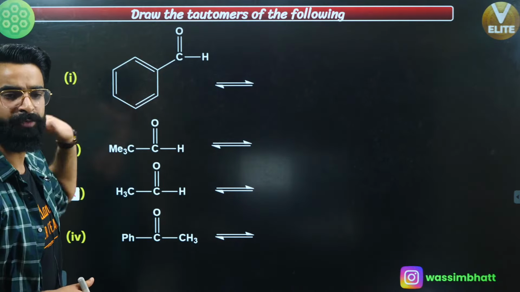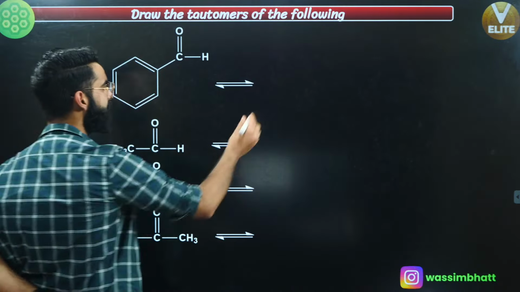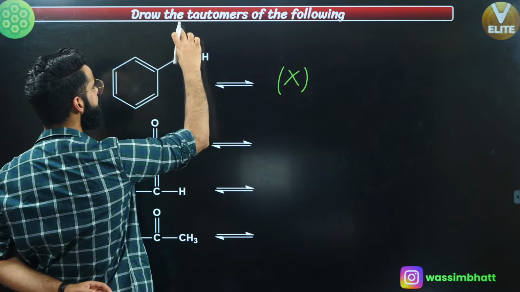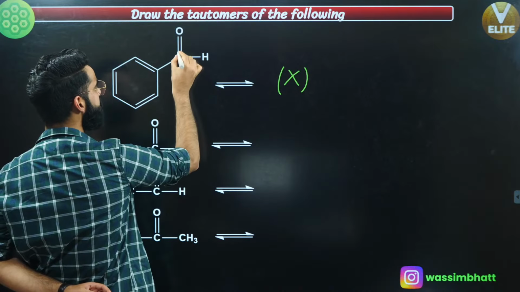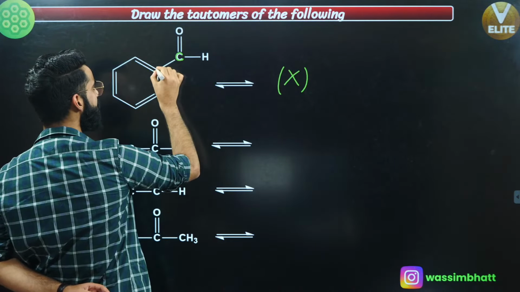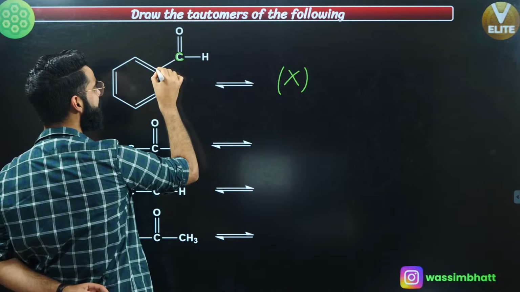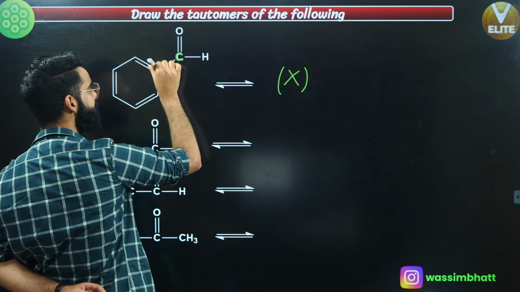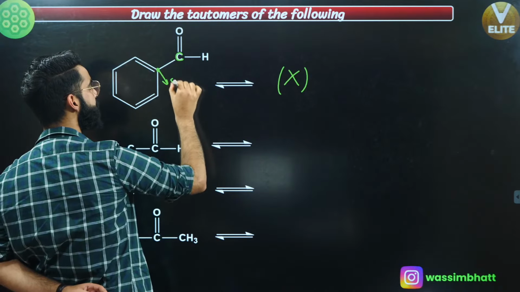In the first case, tautomerism is not possible. Why is that? See, this is C double bond O, correct? This is an sp2 hybridized carbon. This carbon right here should first of all be sp3, right? It should be sp3, but it's sp2.